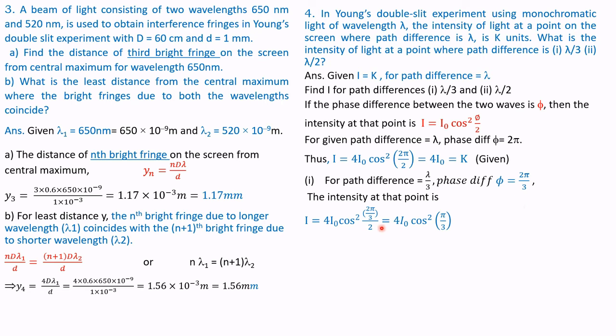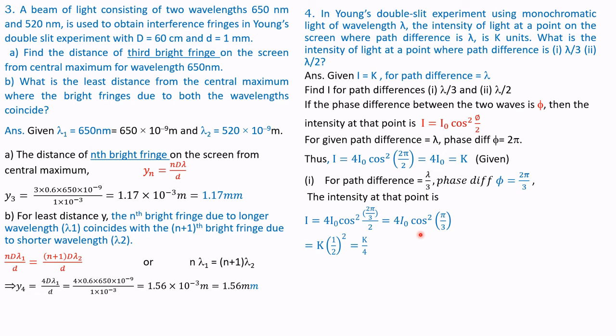Therefore, this 2 and this 2 get cancelled, and this 2 and this 2. This 2 is for the square, cos square. So this 2 and this 2 cancel and the pi by 3 remains. Therefore, 4 I naught cos squared of pi by 3.